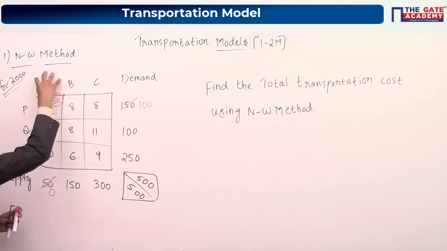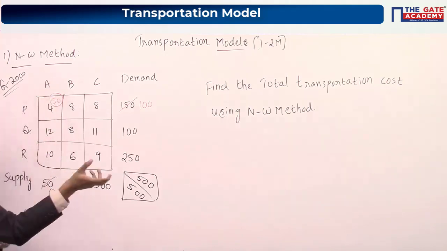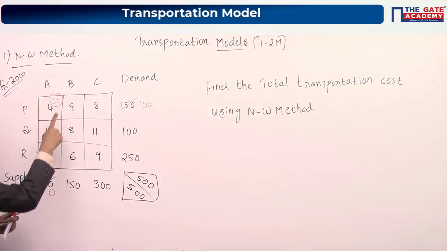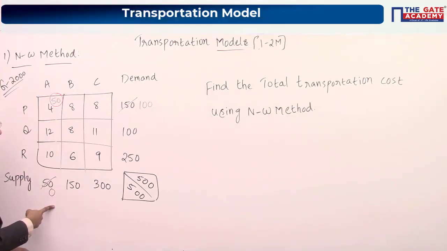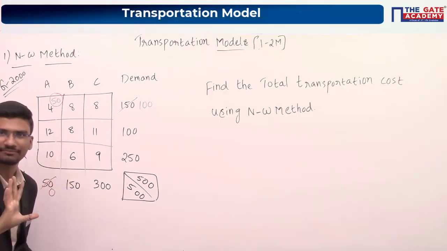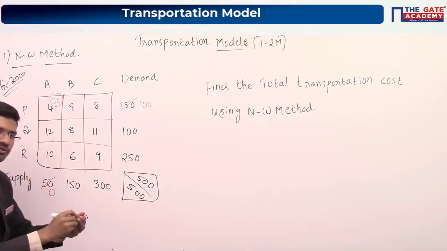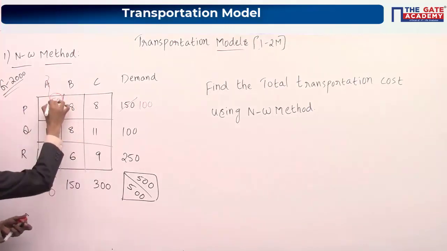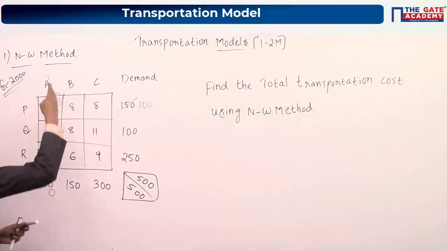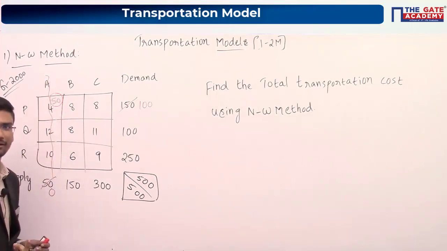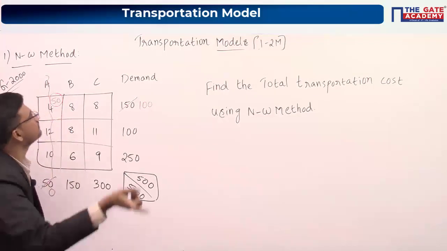Because A can supply a maximum of 50 units, and you have already supplied 50 units from A to P, this will become 0. That means A cannot supply further, right? So what you have to do is cancel this particular column, because A cannot supply further. Right. Again, what do you have to do?